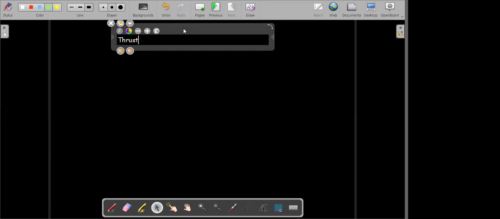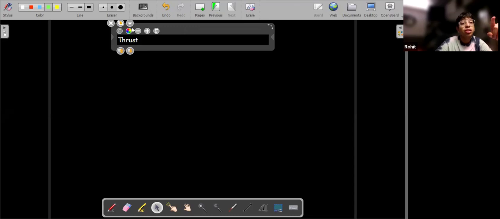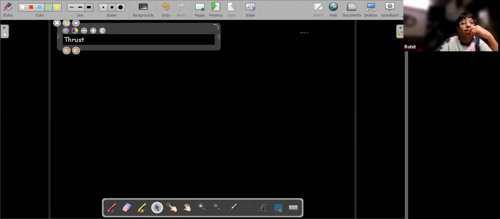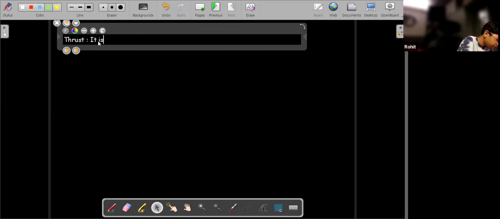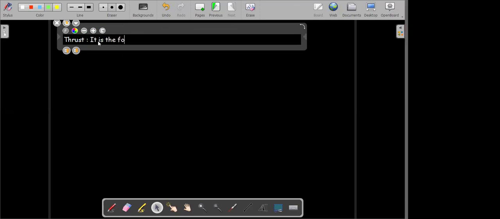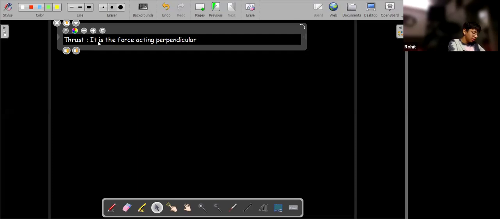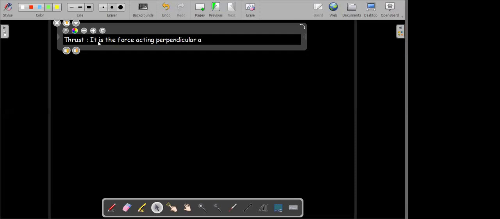Okay, let's see thrust. Thrust is a force acting normal to the surface. It is the force acting perpendicular to a surface. The force acting perpendicular to a surface is called thrust.